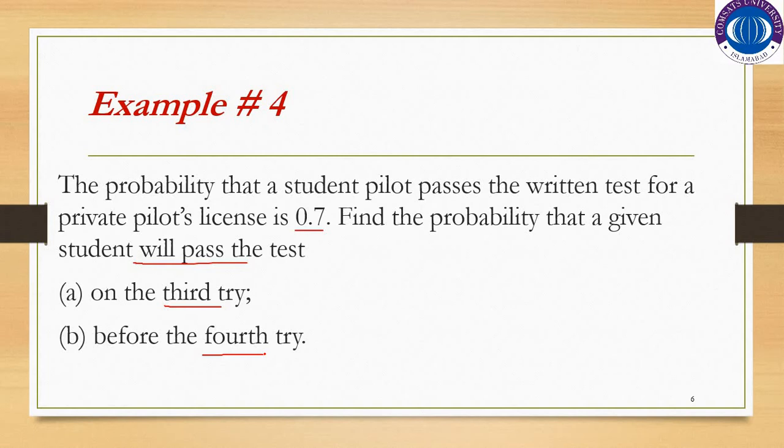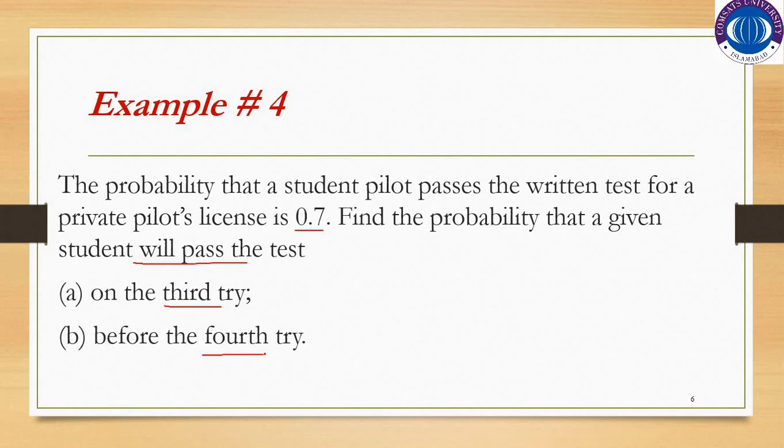So the number of trials is not fixed here. The student will keep attempting the written test until he or she gets the license. So the number of trials is not fixed here.